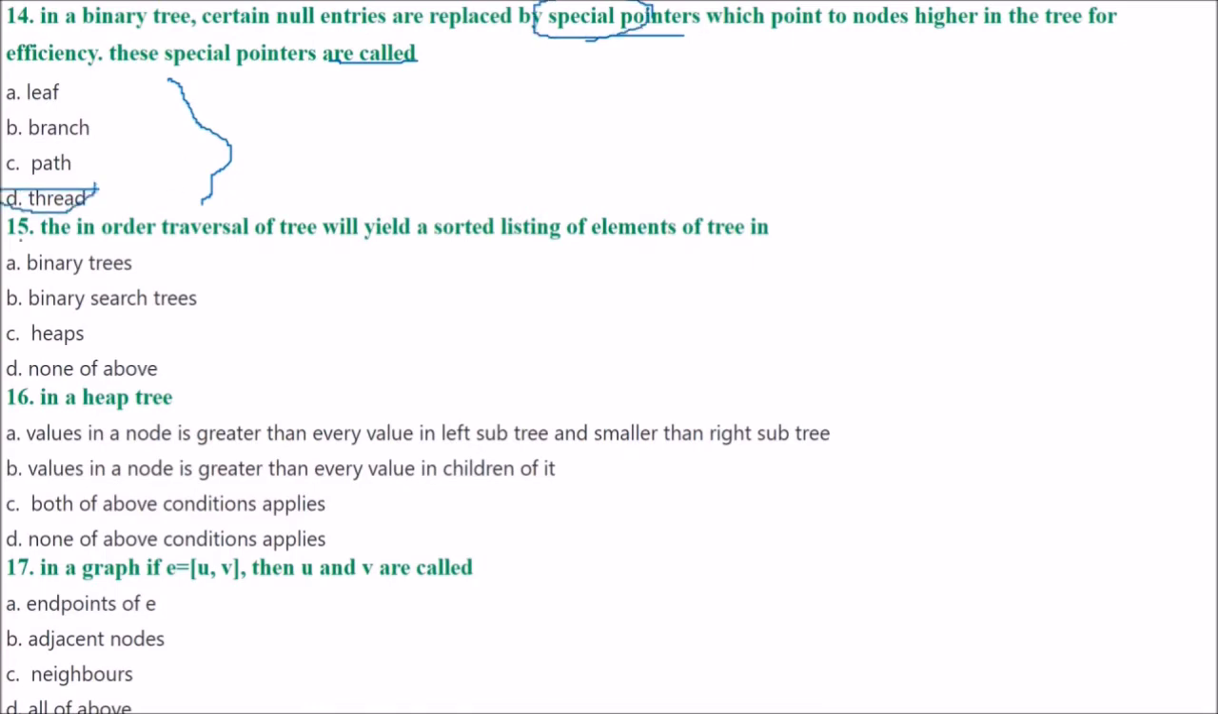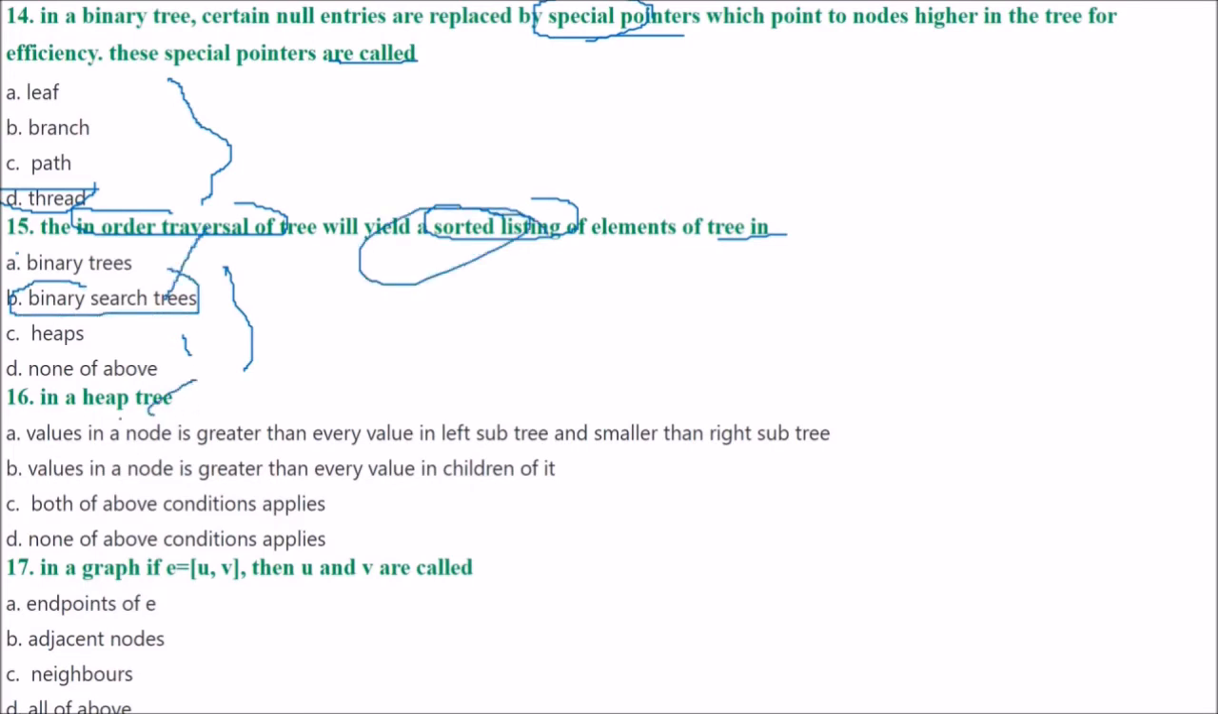D. Next is, the in-order traversal of a tree will yield a sorted list of elements of the tree in. You will get a sorted list if you perform the in-order traversal. In which tree? The answer is binary search tree. Binary search tree, you perform in-order, you will get a sorted list.